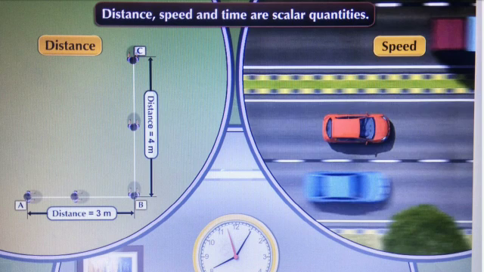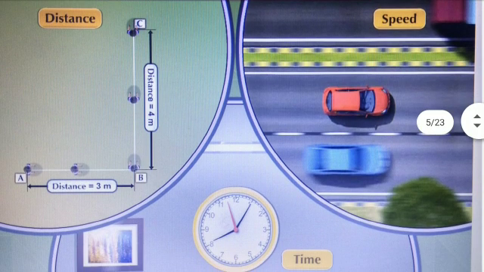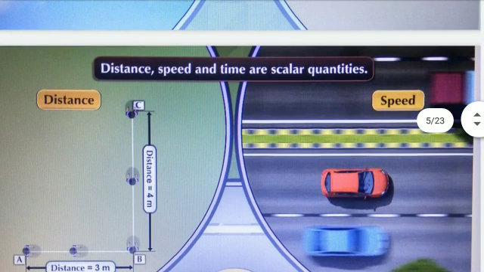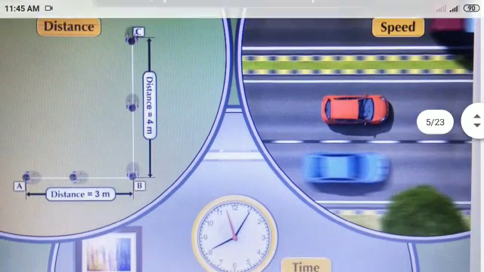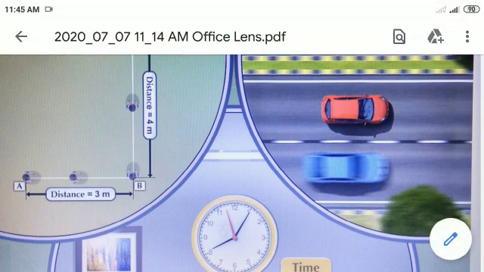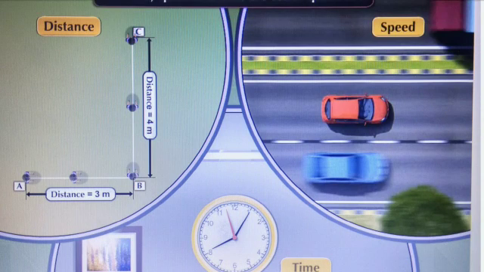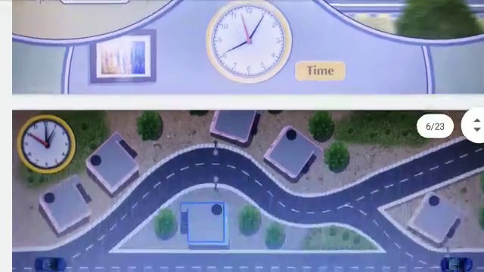In the second picture, the cars are moving with a certain speed. And in the third picture, a clock on a wall is showing time. Thus, distance, speed and time are scalar quantities which do not need to be expressed with direction.